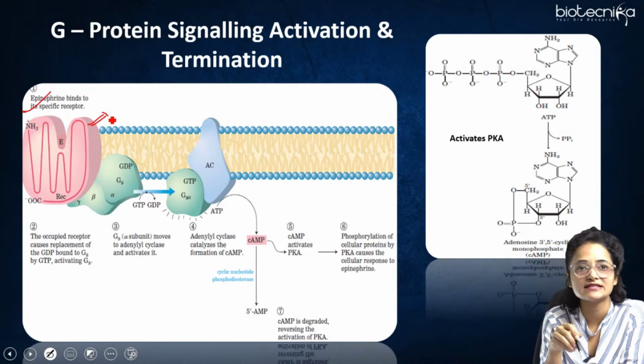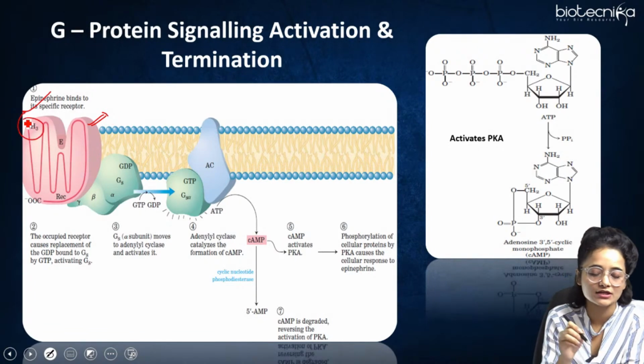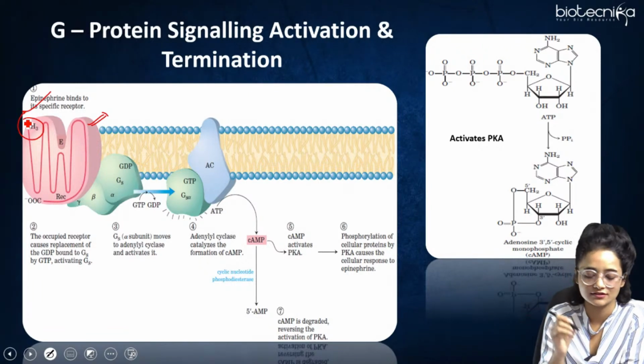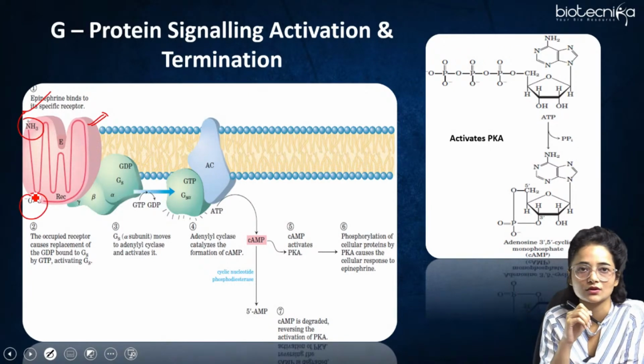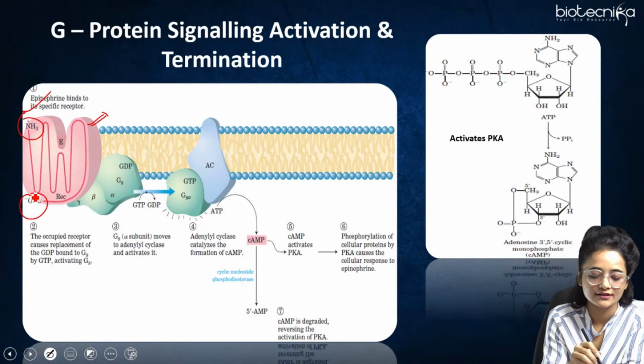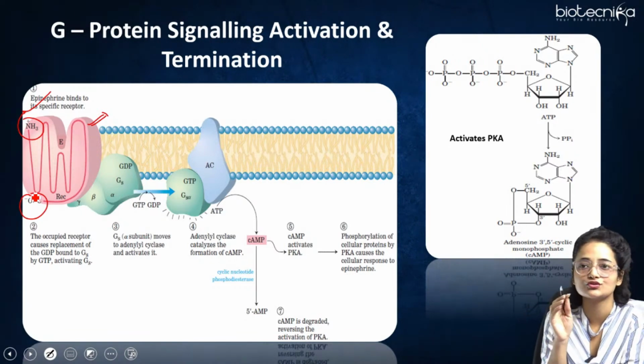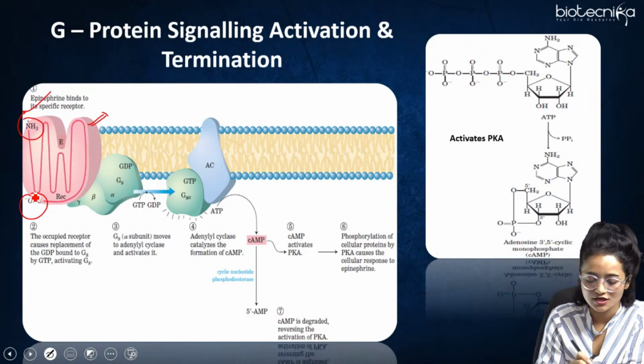So this is a GPCR receptor. The amino terminal is present at the extracellular part, and the carboxyl terminal is present in the cytosol. At the amino terminal, the ligand will bind, and the G proteins are attached, or linked, to the receptor at the carboxyl terminal, right? So this is being given.